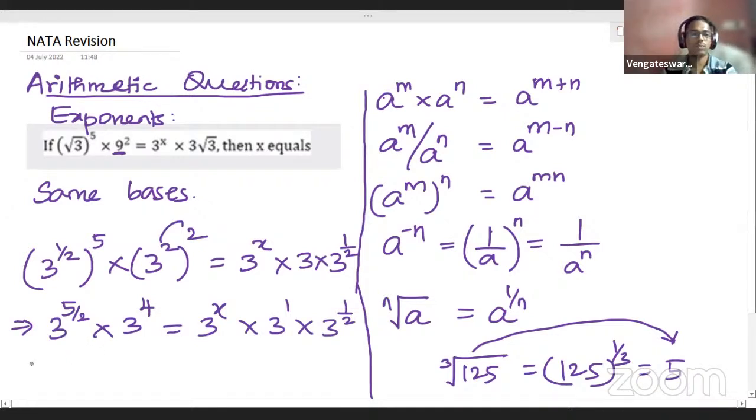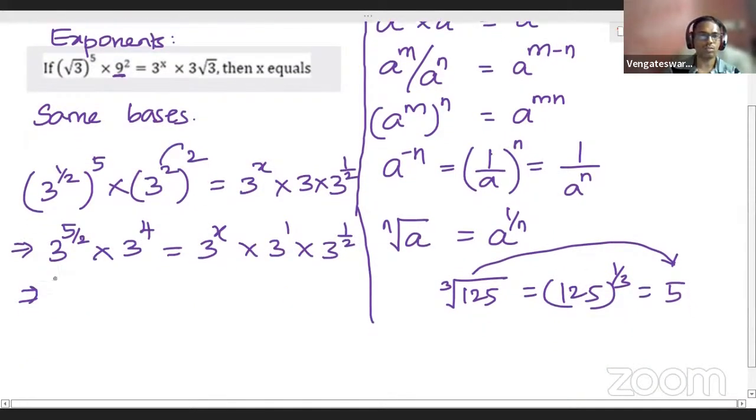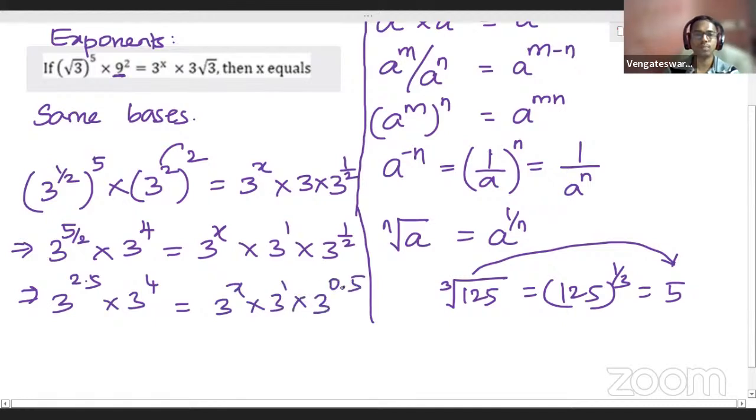And you can even write it as a decimal, nothing wrong, because we need to simplify. So this 5 by 2 can be written as 2.5: 3 power 2.5 into 3 power 4 is equal to 3 power x into 3 power 1 into 3 power 0.5.